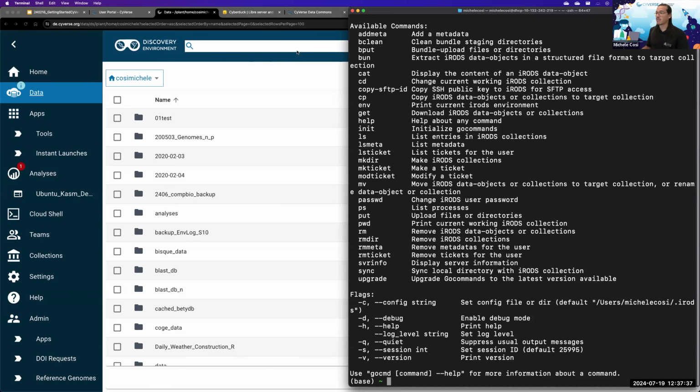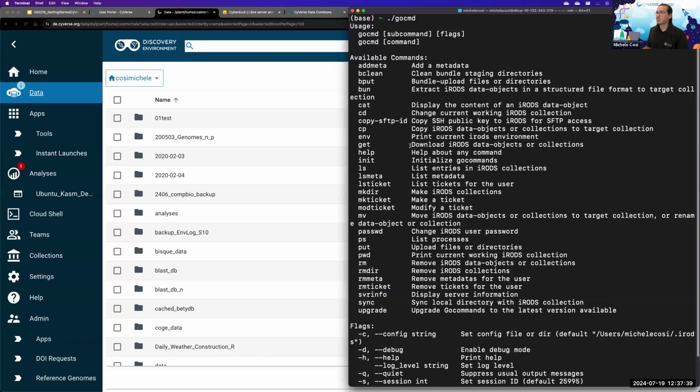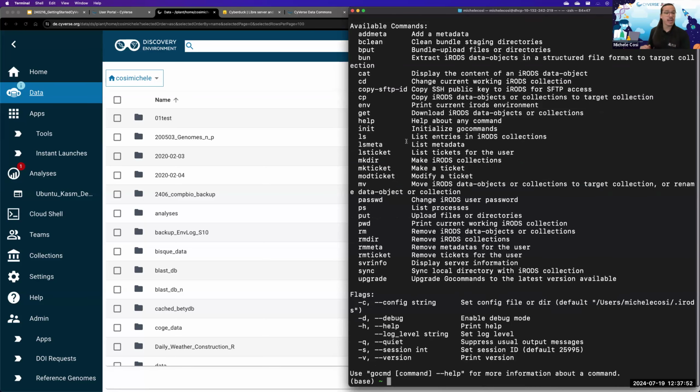When using Go Commands, it shows you a number of additional options and flags that you might want to use whilst uploading, viewing, or downloading your data. Let's just say that right now, I just want to use Go Commands in order to view my folder. The command for you to view your folder is ls, which stands for list, the same as the command that you use on the terminal to view your own folders.